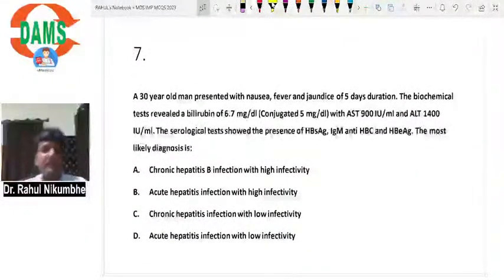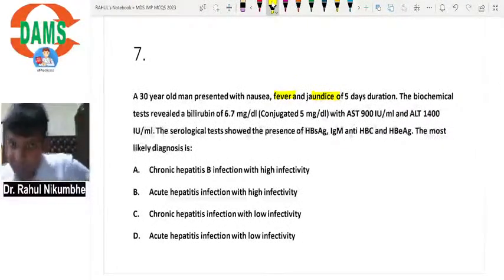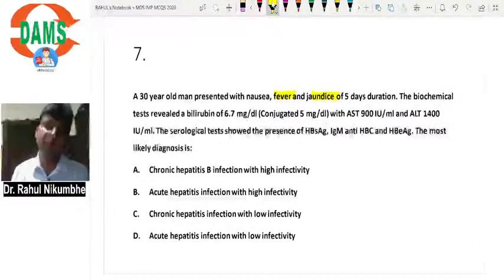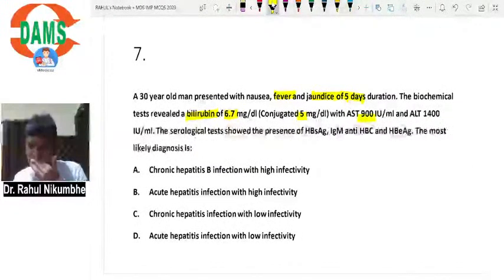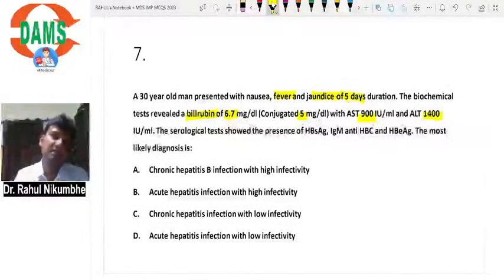Next, a 30-year-old man presented with nausea, fever, jaundice. Jaundice is there, fever is there. Jaundice means suggestive of liver problem or maybe hemolysis. Fever suggestive of infection. 5 days duration suggestive of acute infection. Biochemical test revealed bilirubin total is 6.7, conjugated 5, AST 900, ALT 1400. AST ALT normal levels are between 10 to 40, both levels are increased.